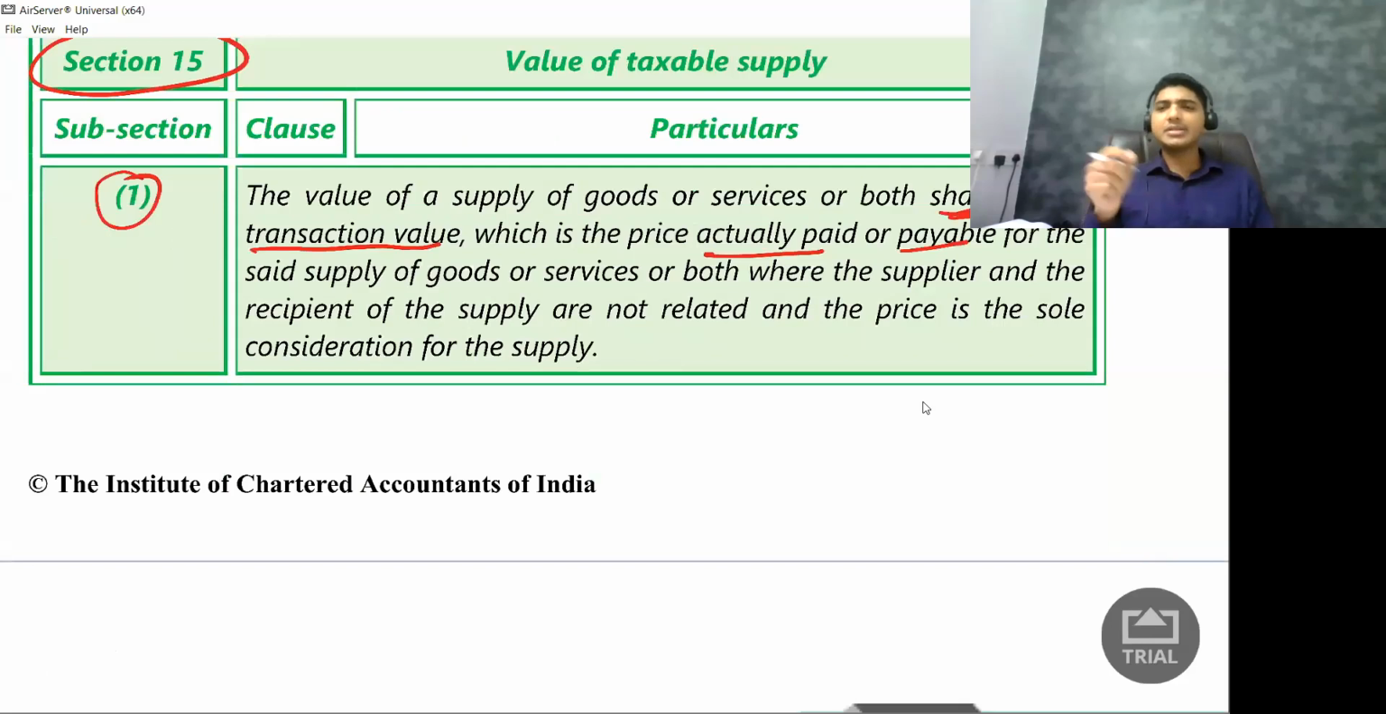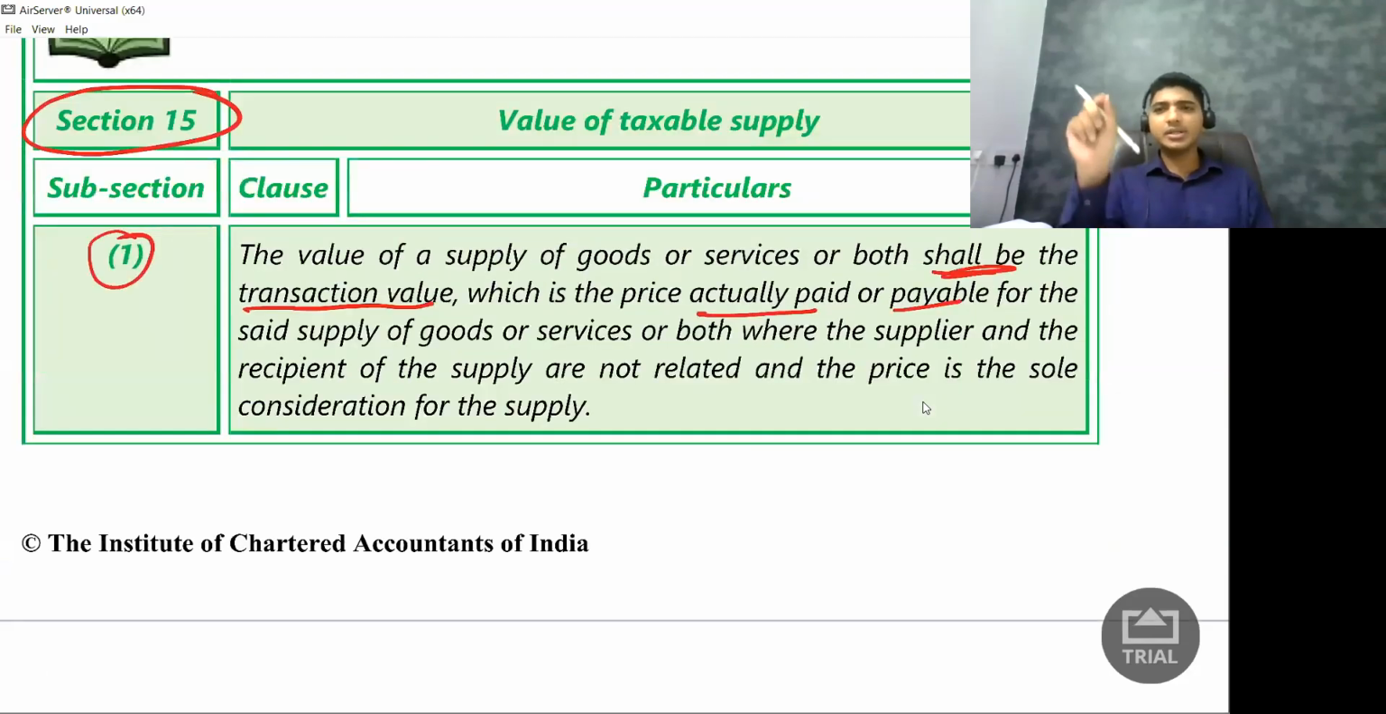So paid means it is a cash transaction. So what is the journal entry we are passing? We are passing cash account debited to sales account, which is actually paid. Payable means what? It is a credit transaction. So what is the journal entry you are passing? You are passing debtors account debited to sales account. In either case, what is the value? It is the transaction value. Now, what is transaction value?